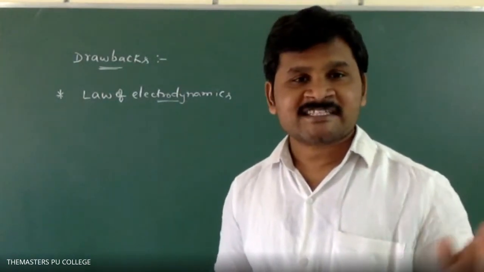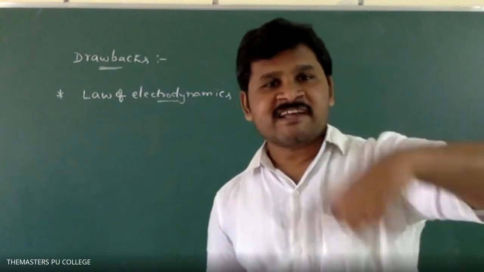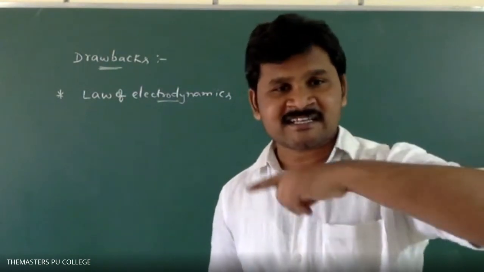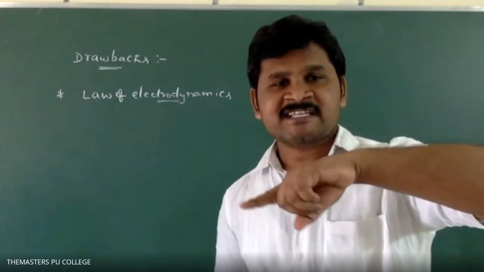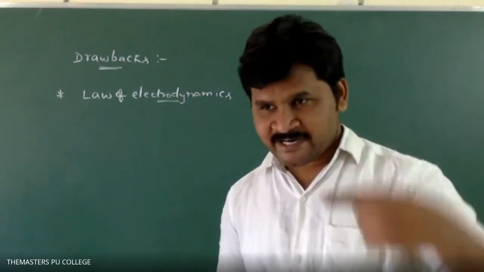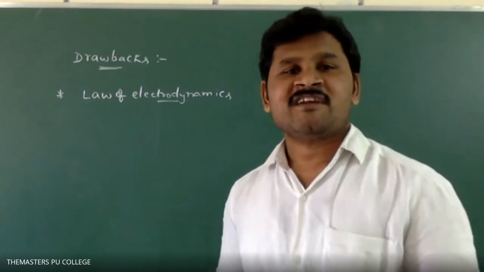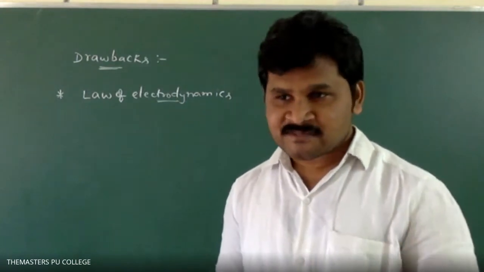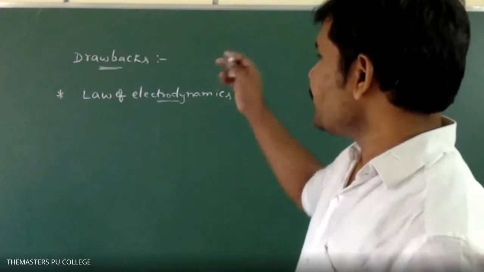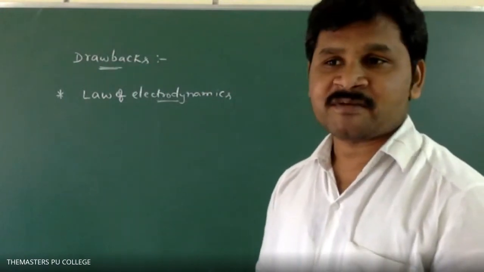He is saying electrons are continuously revolving. Electrons are charged particles. If any charged particle continuously rotates, it loses its energy and falls into the nucleus, and atoms should collapse. But atoms are not collapsing. So that is the major drawback of the Rutherford atomic model.